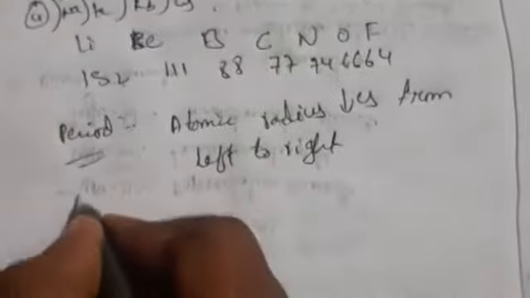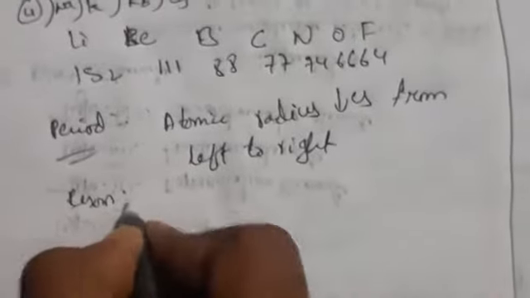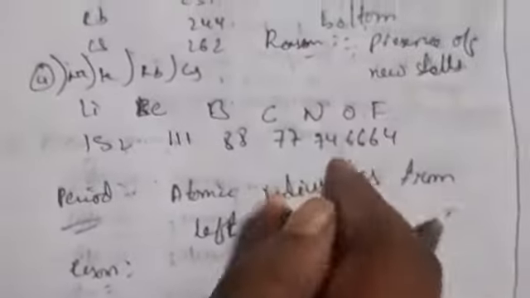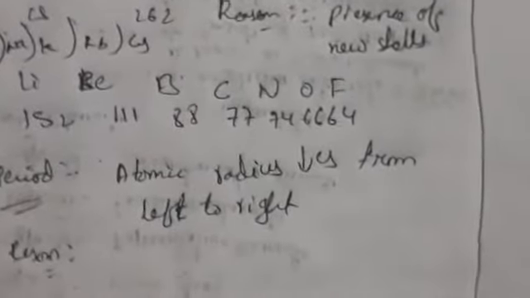So what is the reason for a period? Atomic radius decreases from left to right in a period. Why is it decreasing? Because nuclear charge increases.